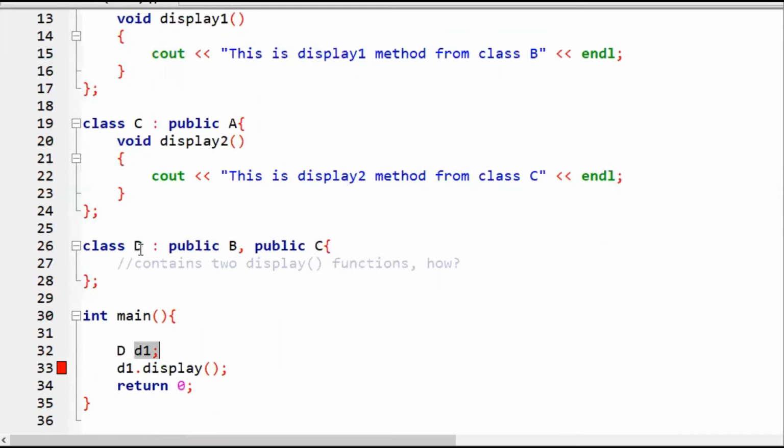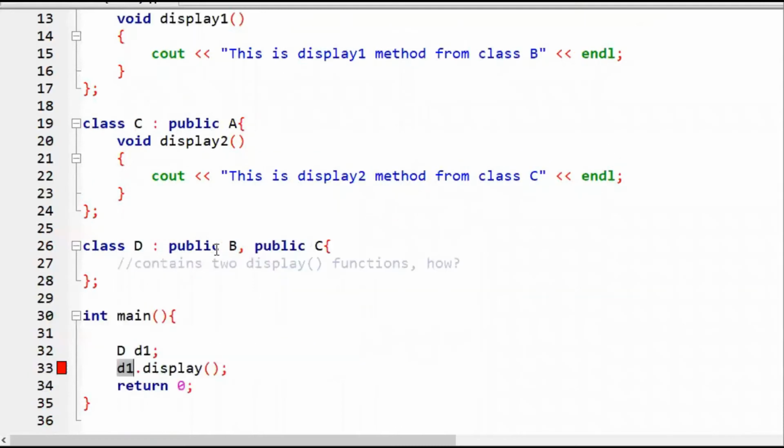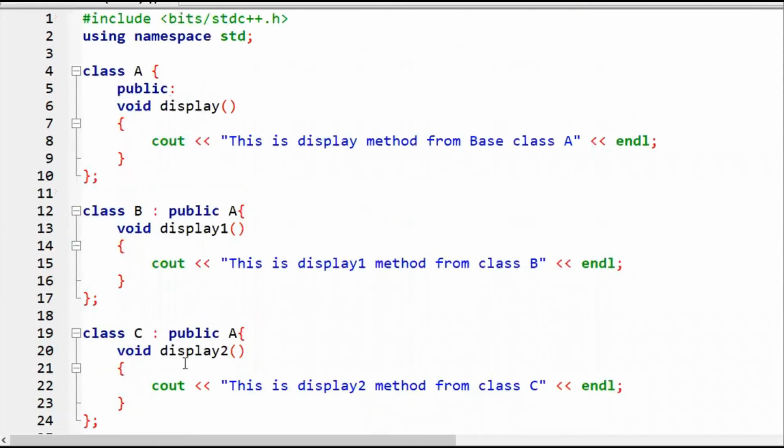D1 is the object of this class, and I'm accessing the display method. D1 is accessing B's data and functions and C's data and functions, so there are display 1 and display 2. But by using D1, we are going to access the display method. It would be there because B is accessing A and C is also accessing A.